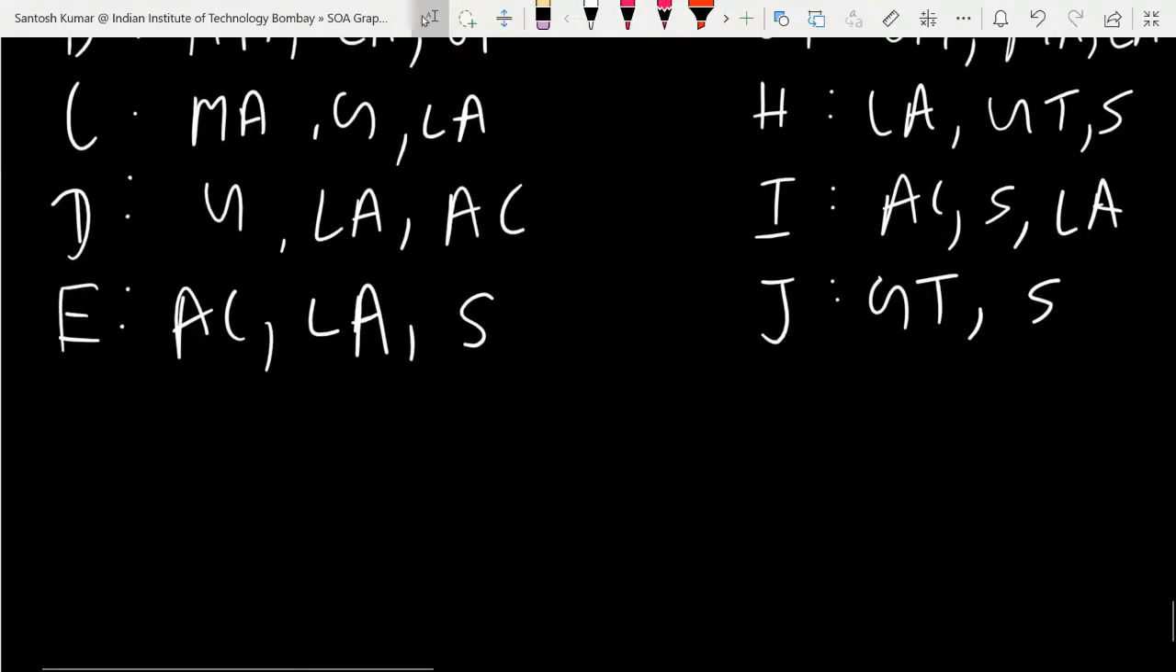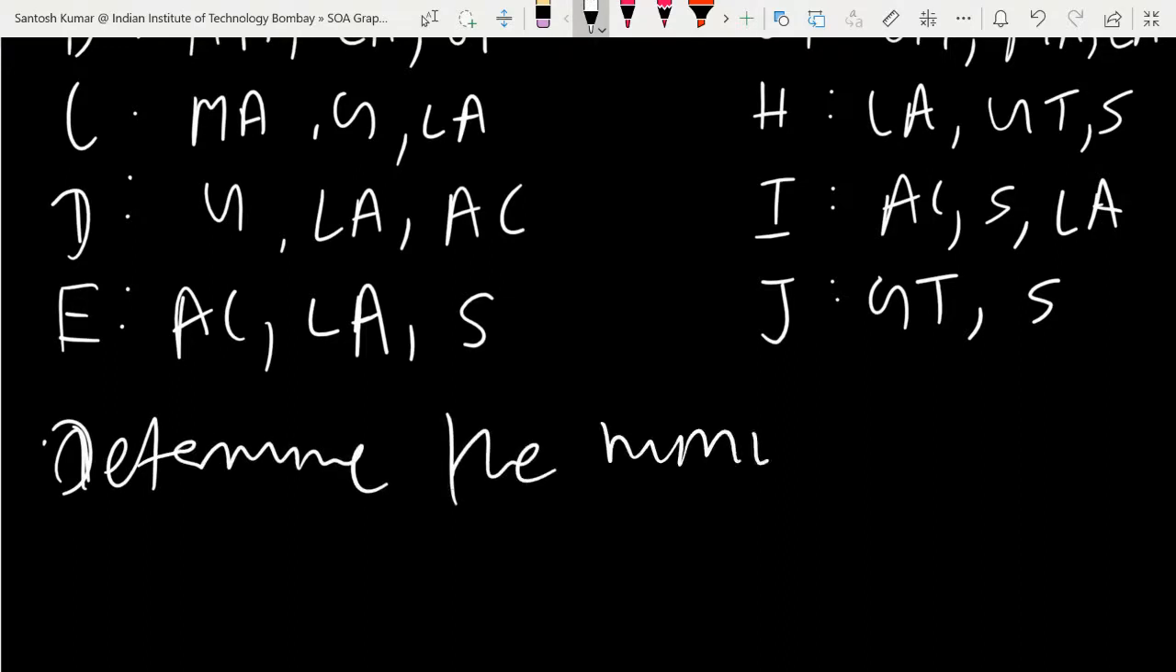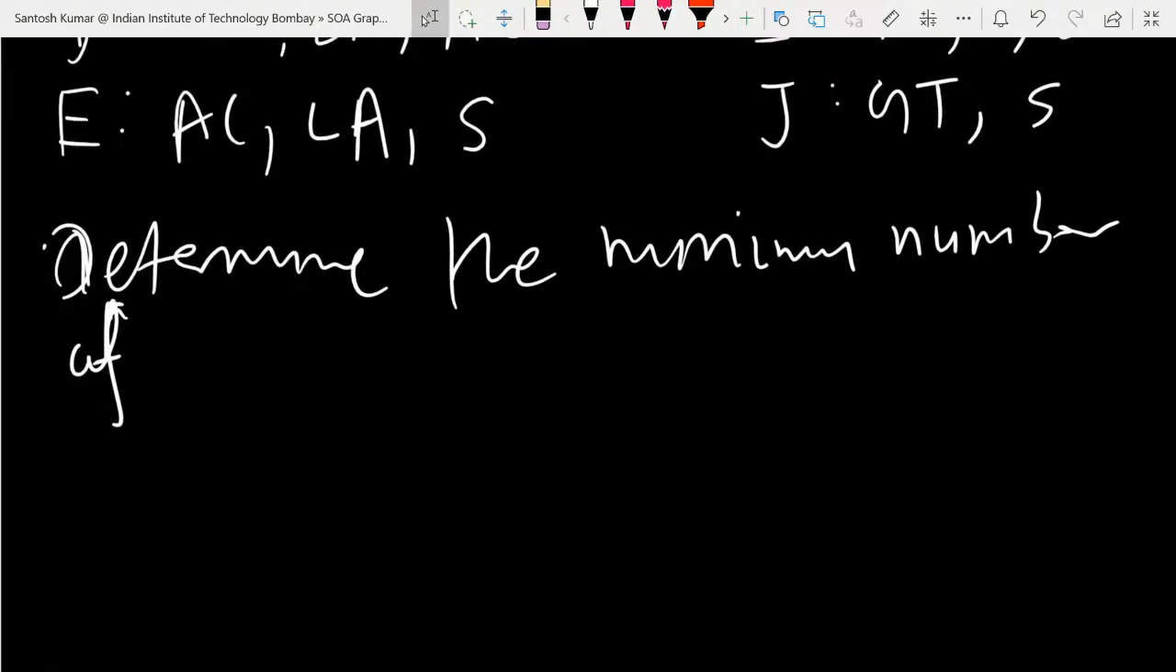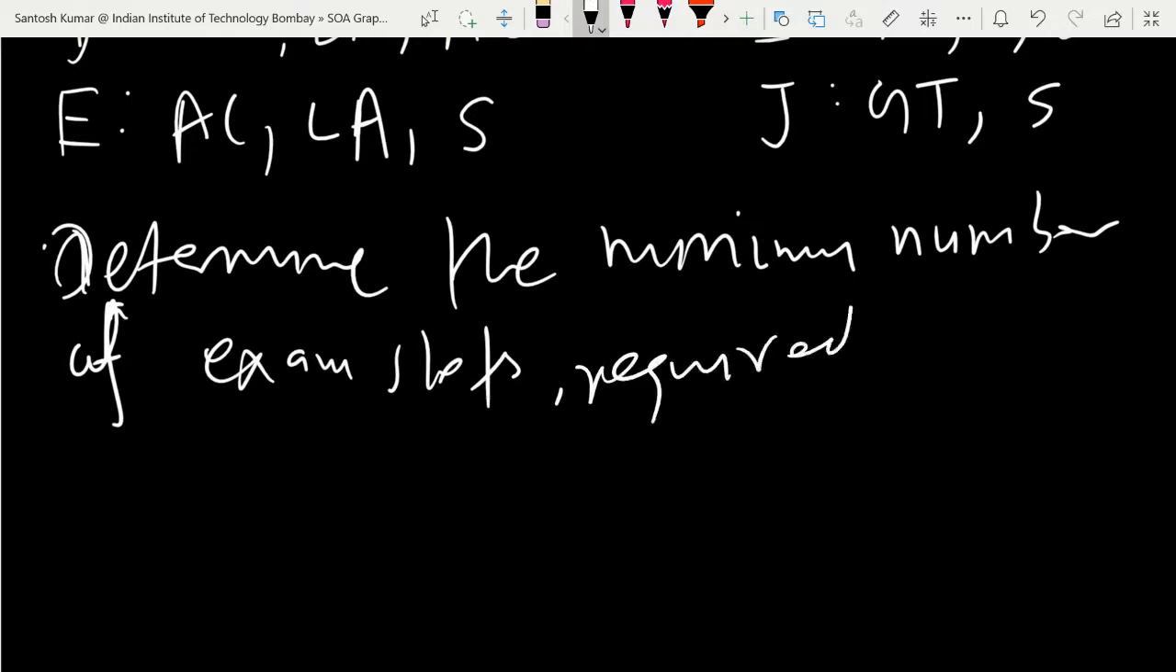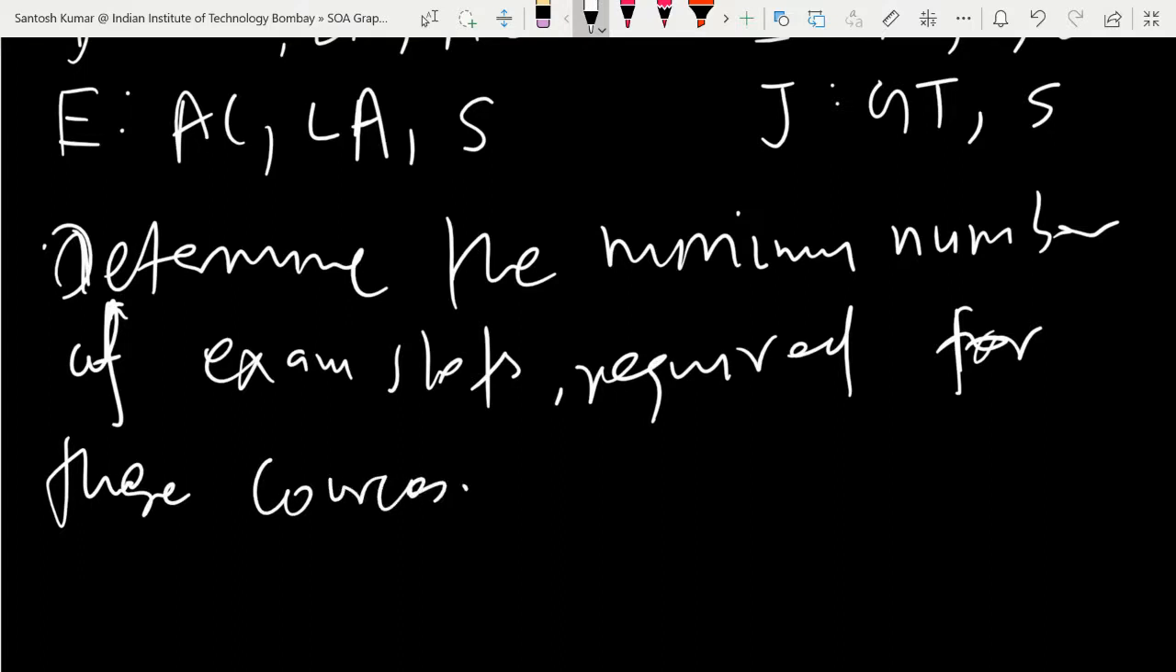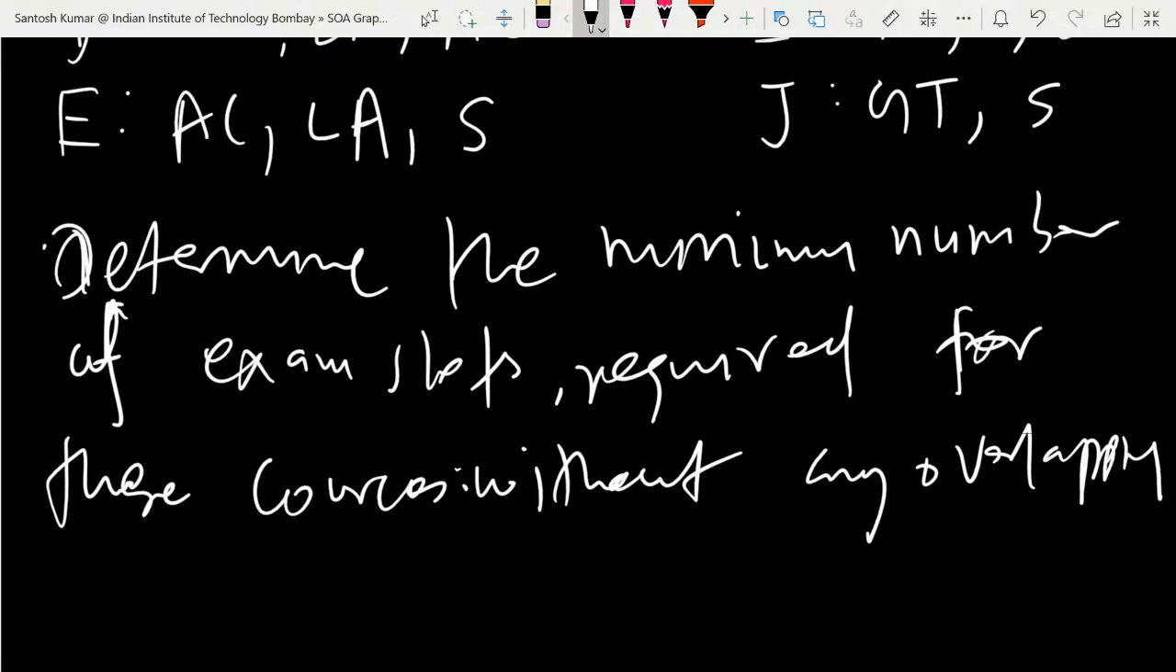So determine the minimum number of exam slots required for these courses, or subjects, without any overlapping. Okay, so now all of you have done this.